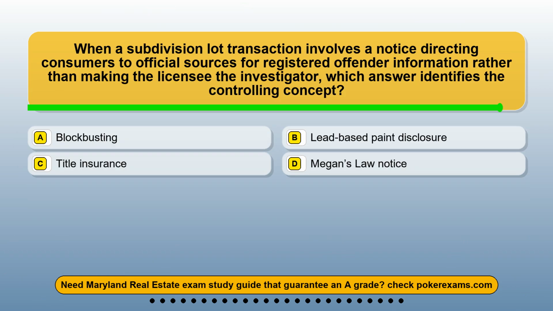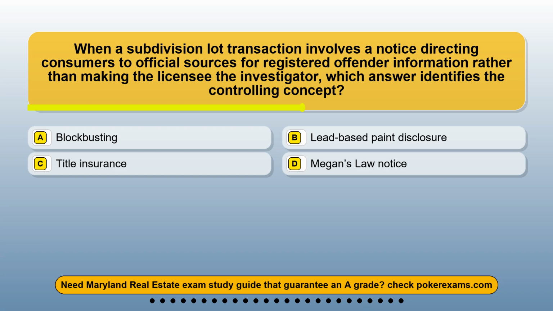Question 2. When a subdivision lot transaction involves a notice directing consumers to official sources for registered offender information rather than making the licensee the investigator, which answer identifies the controlling concept? Option A, blockbusting. Option B, lead-based paint disclosure. Option C, title insurance. Option D, Megan's Law notice.